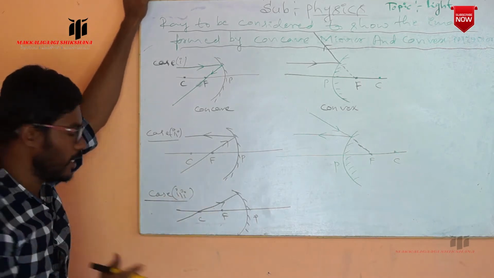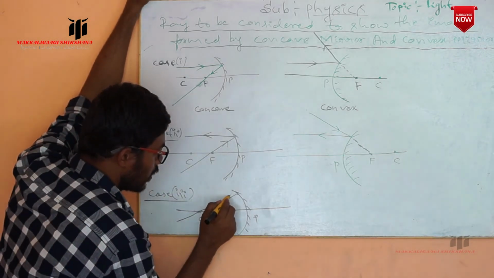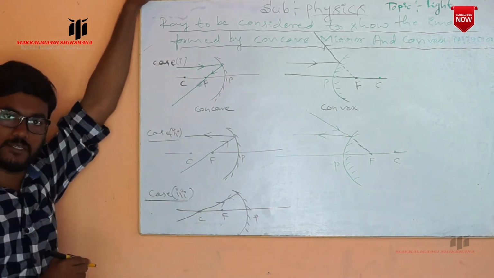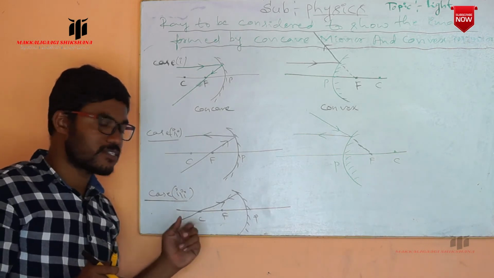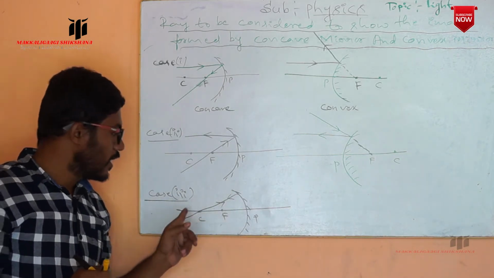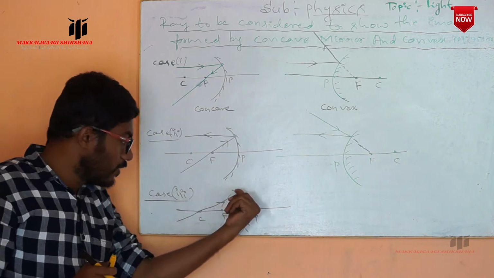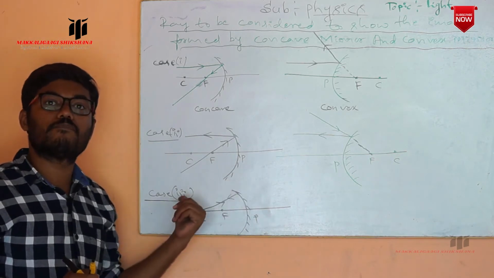After the reflection, this reflected ray returns back in the same path.